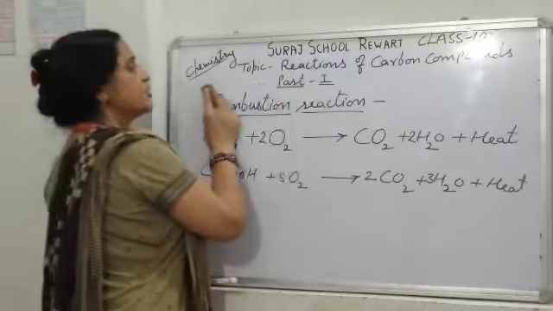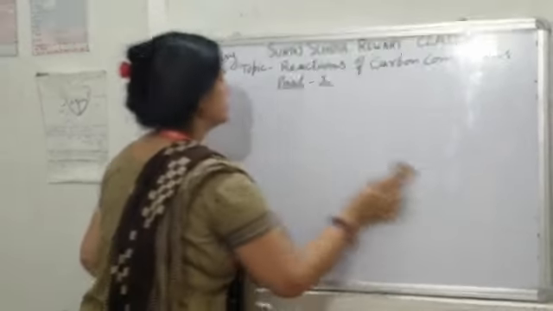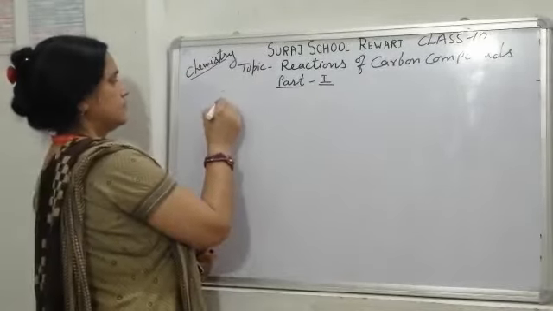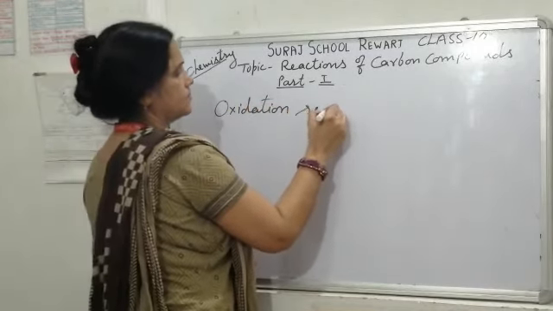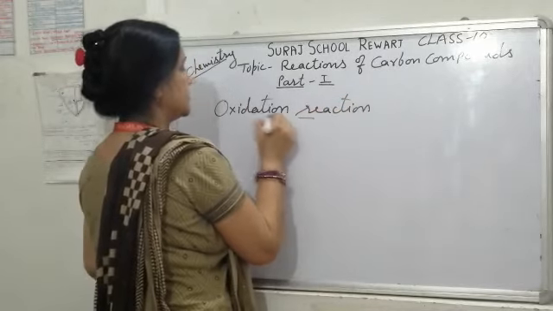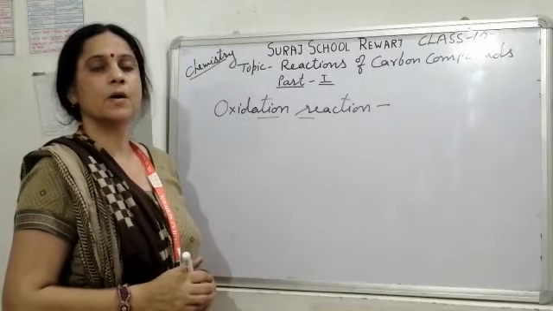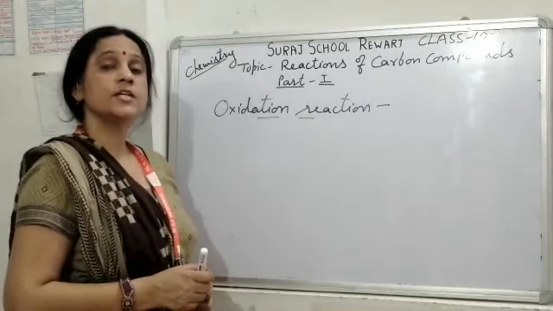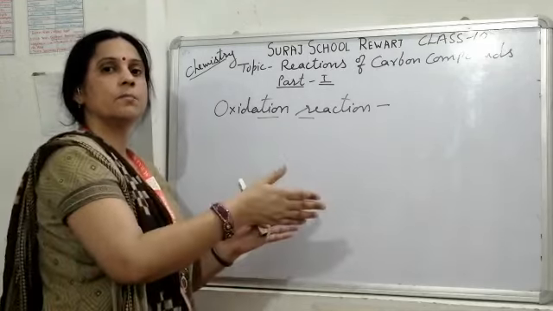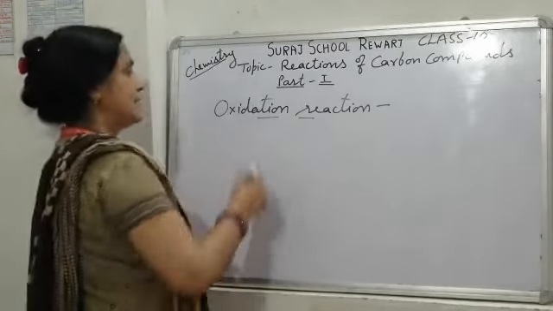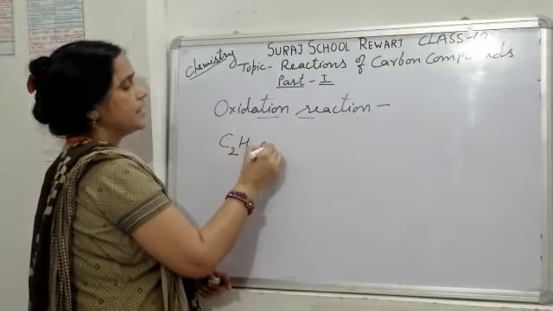The second type of reaction is oxidation. Oxidation means addition of oxygen to a substance, to a compound. For the oxidation reaction, we need an oxidizing agent which supplies oxygen to the compound for the oxidation. So let us take an example. Oxidation reaction, we take ethyl alcohol here.